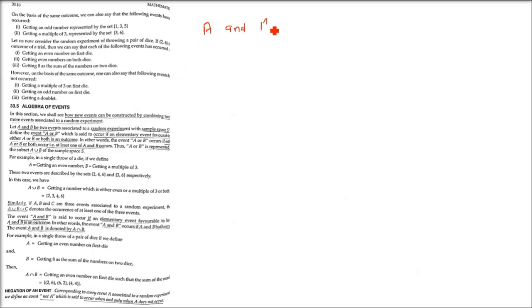Now coming to A and B, this is also algebra of events. The event A and B is said to occur if an elementary event favorable to both A and B is an outcome. In other words, the event A and B occurs if A and B both occur. They have to occur simultaneously, then only it will be true. The event A and B is denoted by A with an upright U sign, the intersection, between them.